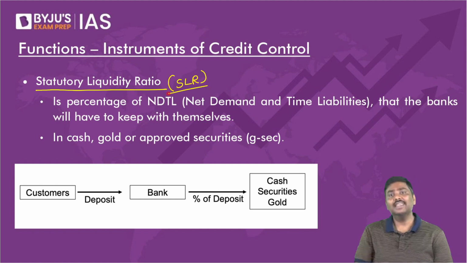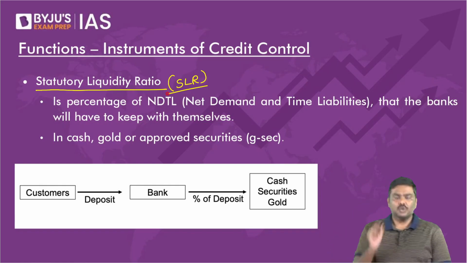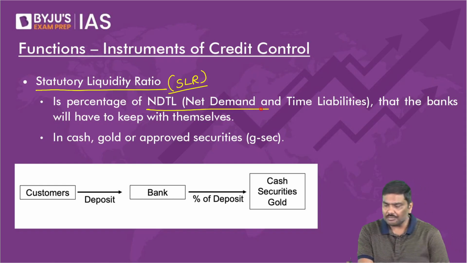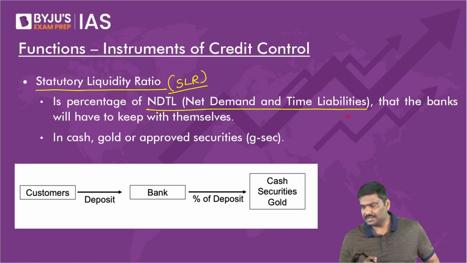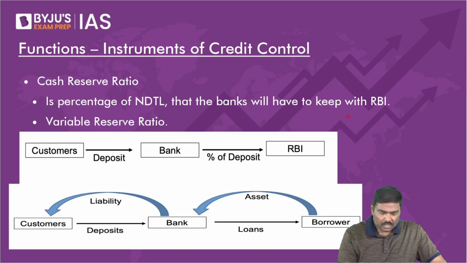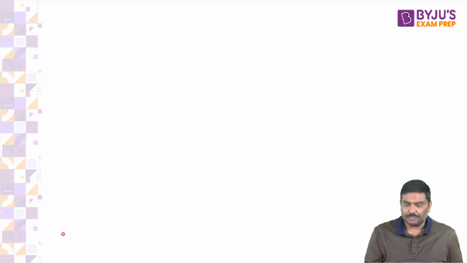In short, SLR, statutory liquidity ratio. Now, to understand statutory liquidity ratio, you need to understand one more term called net demand and time liabilities. I'll go to the previous slide. Please don't worry. Now, let me explain a concept.